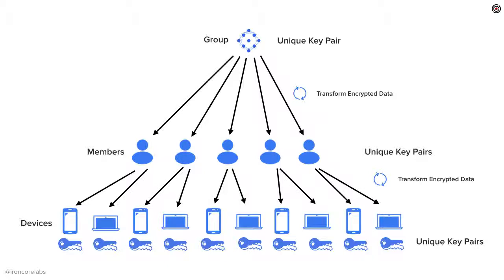And in fact, in our system, only device keys are able to decrypt data. User keys and group keys can't directly decrypt data, not without some kind of transformation happening first. So in this case, this is effectively a group of a group that you're looking at here. And the implication is that if you remove a member of the group, you're also effectively removing all of that person's devices from having access to the data.